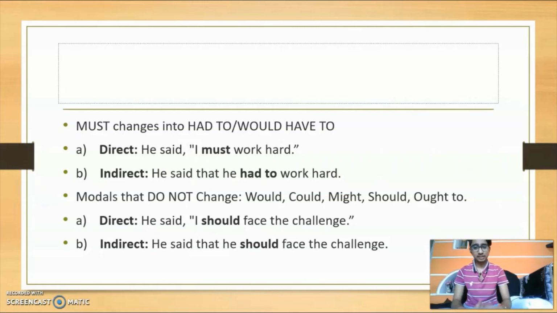Then other thing is modals that do not change. Just listen carefully, guys. Modals that do not change are would, could, might, should, and ought to. In direct speech, he said I should face the challenge. So it will remain the same. In indirect speech, it will become he said that he should face the challenge. I hope you understand, guys.